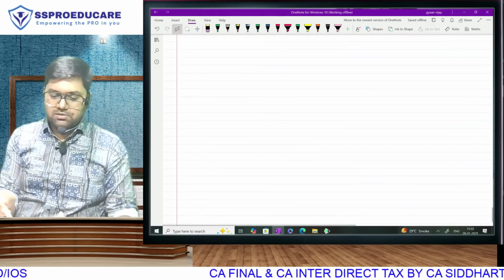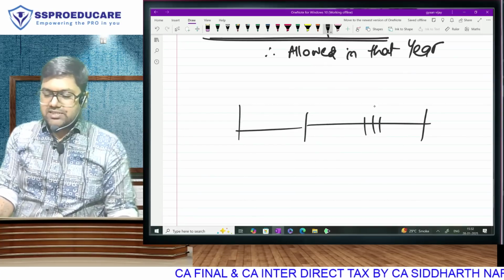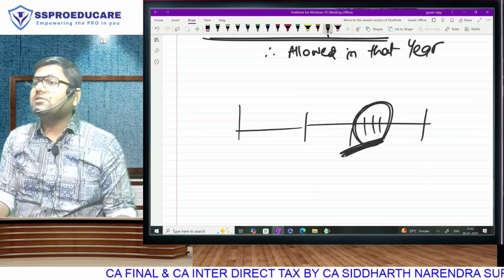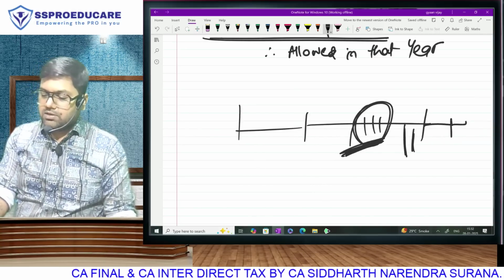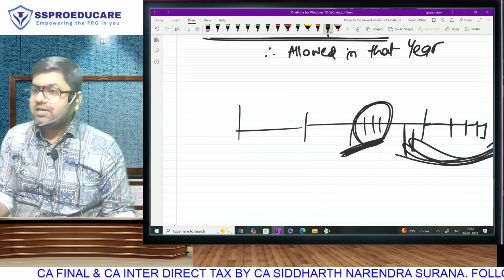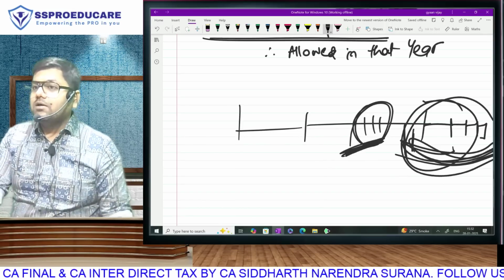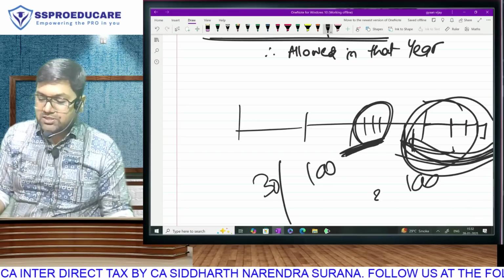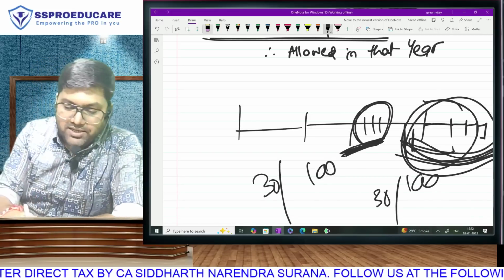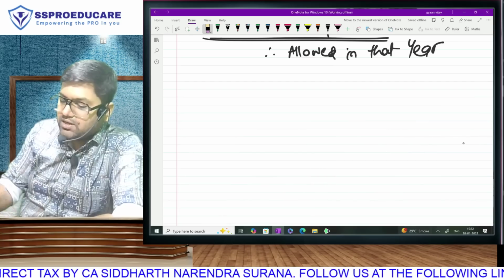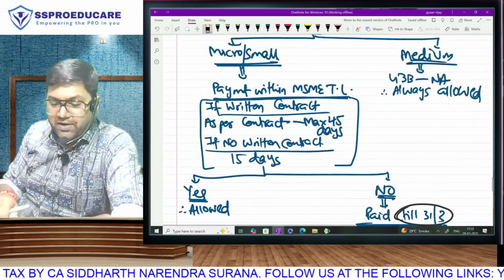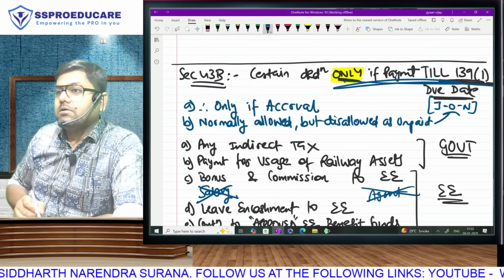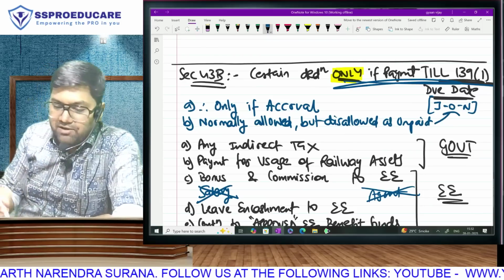This is my previous year. This is my assessment year. Except MSME, for everything else I get time till the due date. If I don't make payment till this date, then in the current year it is disallowed. But if I make payment in some later year, that means I am rectifying my mistake. So at that time it should be allowed. So here I disallow 100 and allow also 100. TDS was complicated because there were two options for both. But here it is very easy. Disallow how much? 100. And in the future year allow also how much? 100. And to give effect to your PGBP sum, in the current year, will it be an expense which is debited? Because it is a current year expense, but we have to disallow. So what will we do?